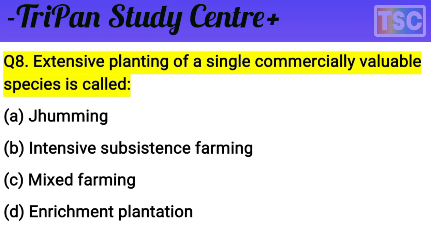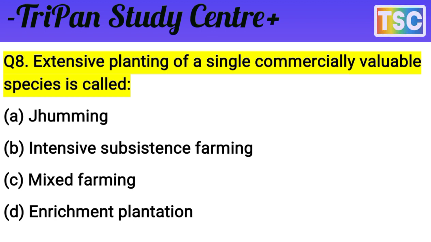Jhumming is nothing here, intensive subsistence farming is not it, and mixed farming is nothing here. So A, B, C are rejected. The answer is D, enrichment plantation.